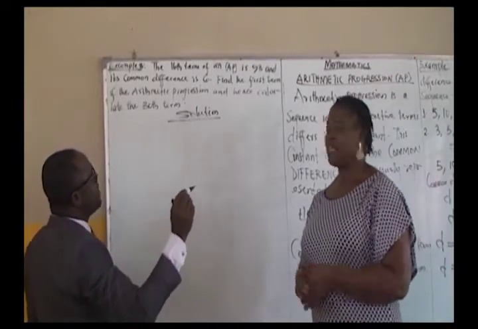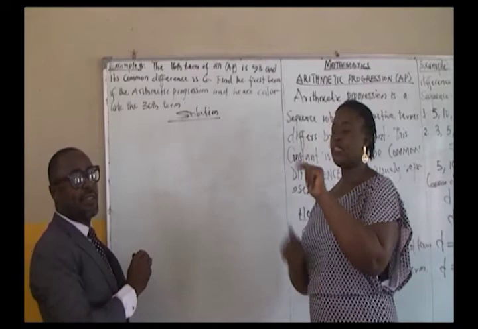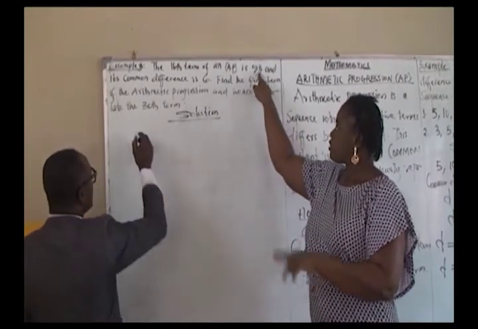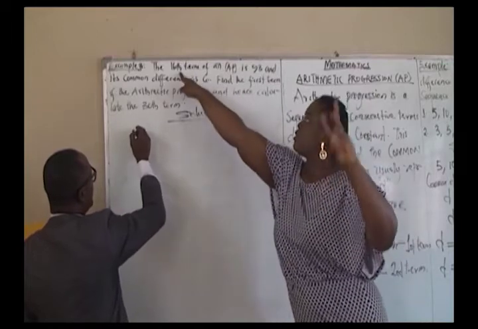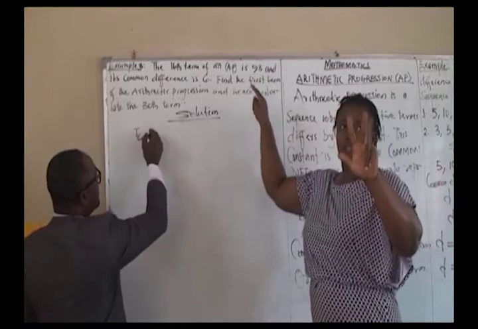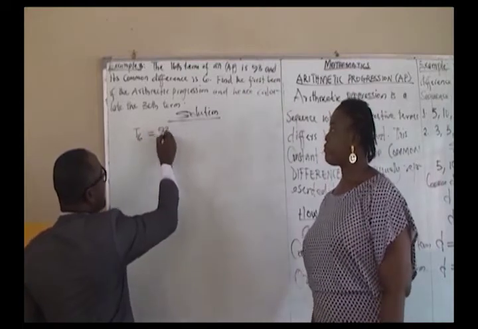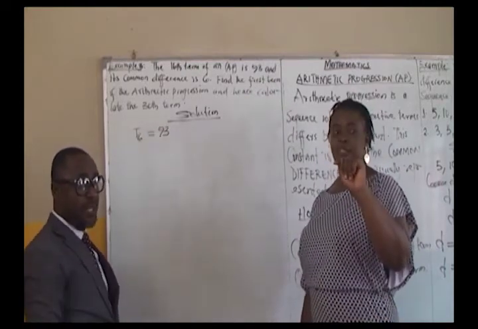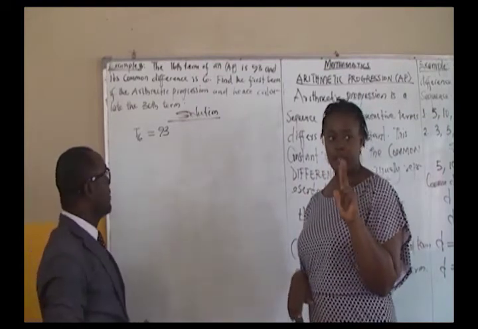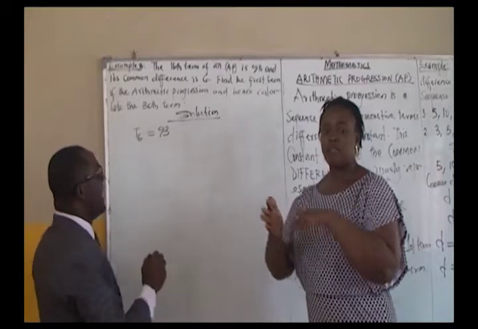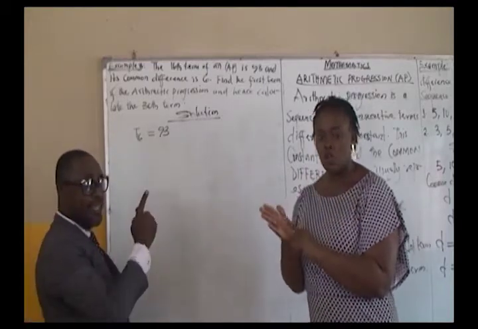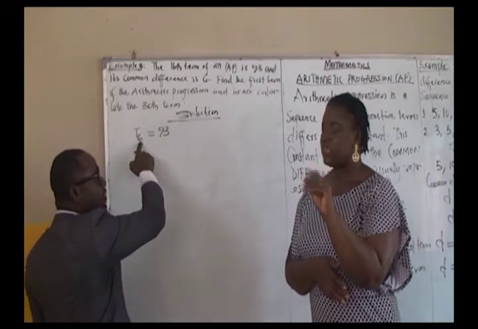The 16th term is 93. It's given. T16, they told us, is 93. Don't be confused about that. In that order, it therefore means that from the formula Tn, 16 is taking the position here.